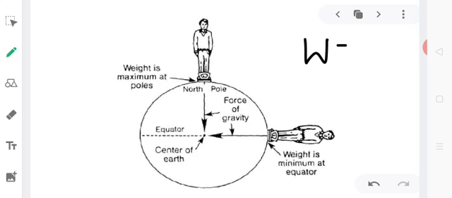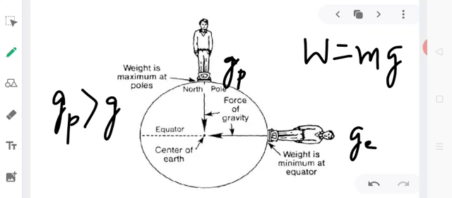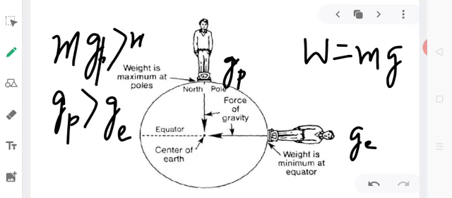Weight is equal to m into g. So the value of g at the poles is more and the value of g at the equator is less. So the acceleration due to gravity is different, so obviously weight at the poles will be greater than weight at the equator.